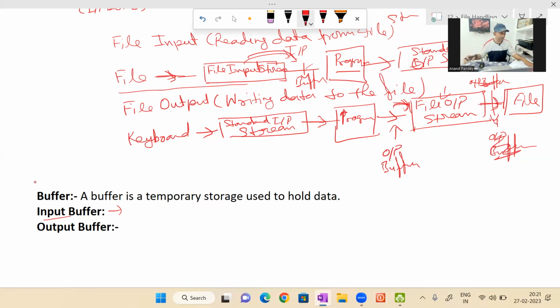I am reading: an output buffer is used to store up data to be written to a stream. Once the buffer is full, the data is sent to the stream.